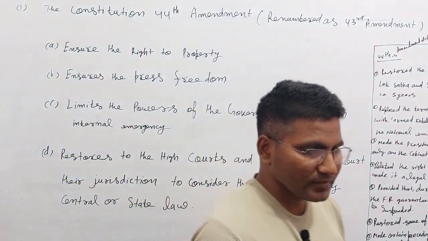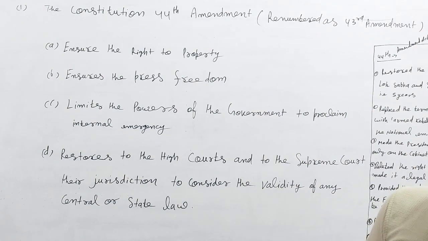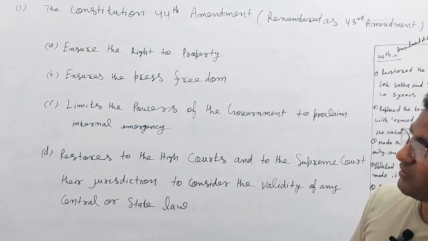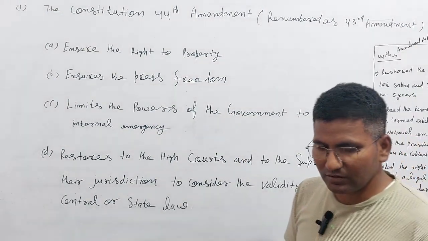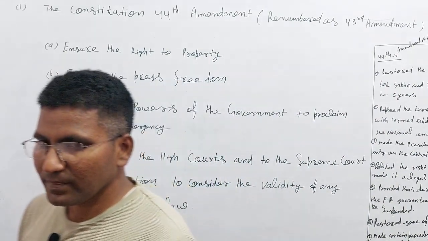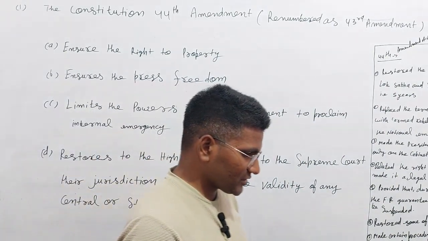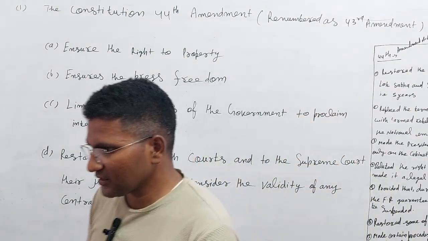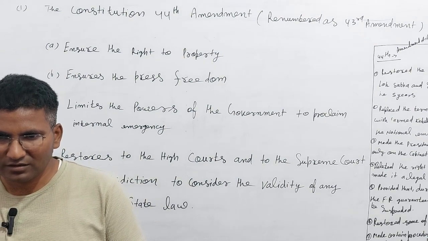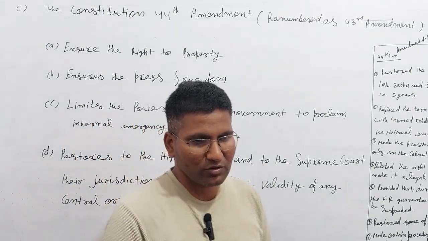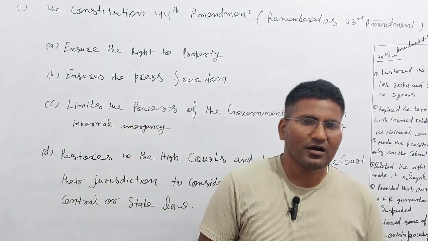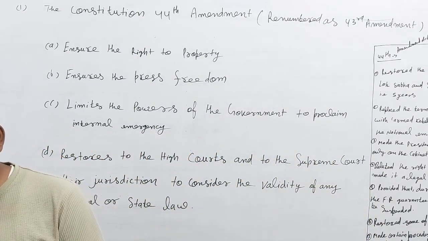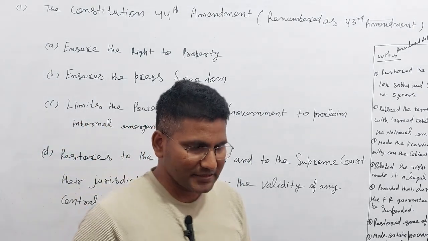Here are some questions based on some amendments. Question number 1, second part of the salient features of the Indian Constitution. Here is the question based on the 44th Amendment, and you know that in the 42nd Amendment many powers of the court and of other institutions were limited by the Indian government.